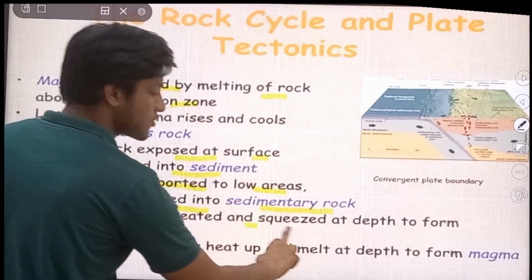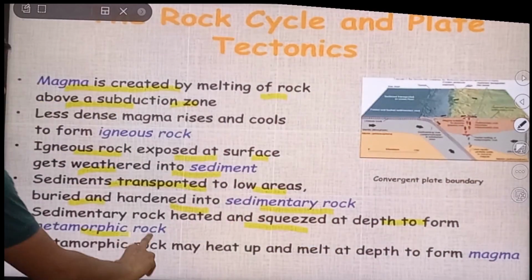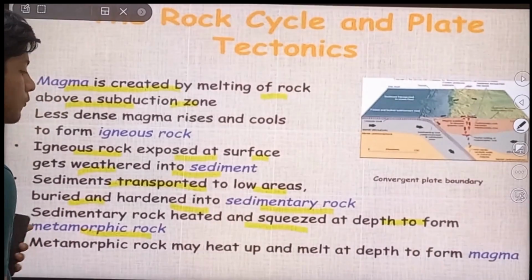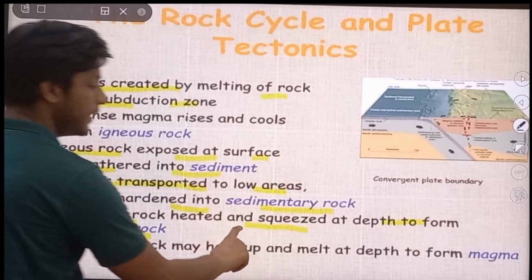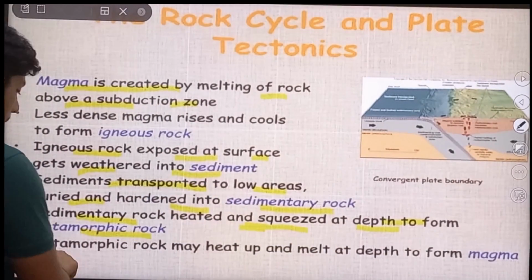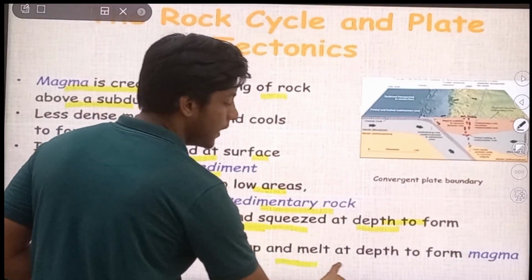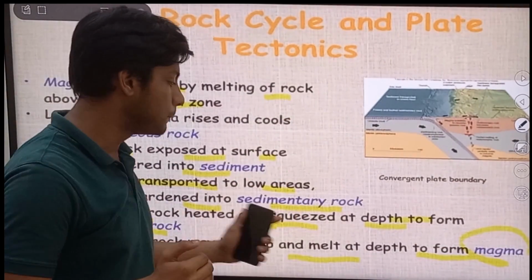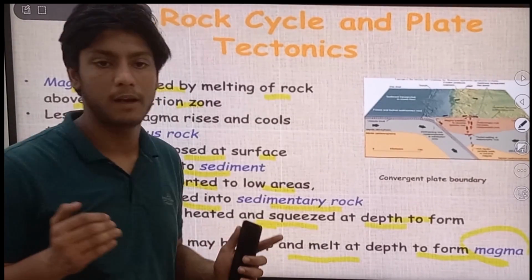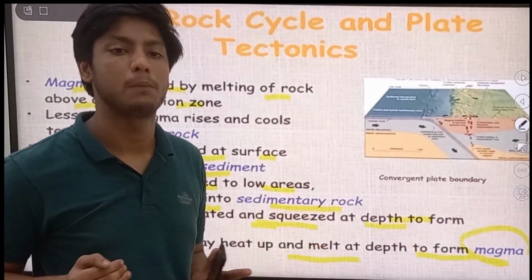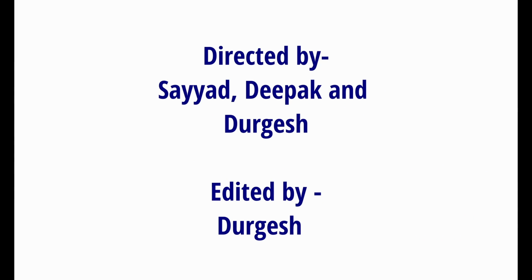Sedimentary rocks are heated and squeezed at depth to form metamorphic rocks. Metamorphic rocks may heat up and melt at depth to form magma. So when we heat up and melt the metamorphic rock, it gets converted again into magma. So that was all about the rock cycle, and we are concluding the presentation here. Thank you.